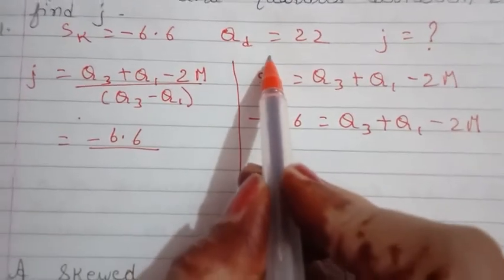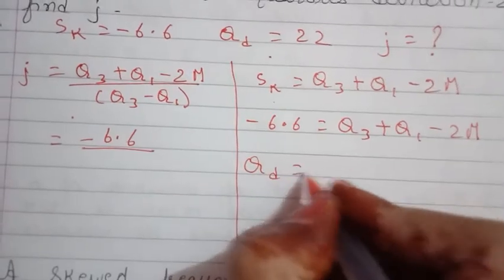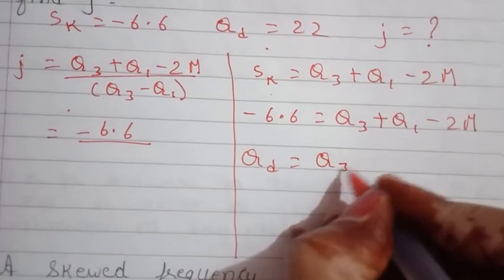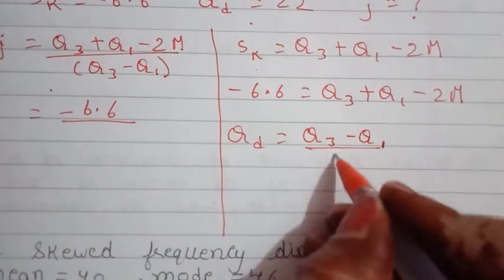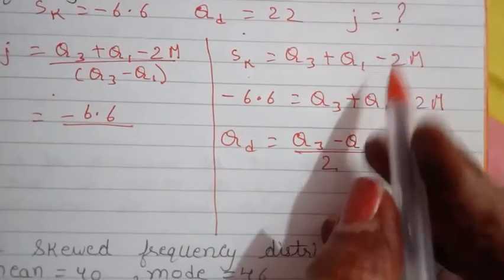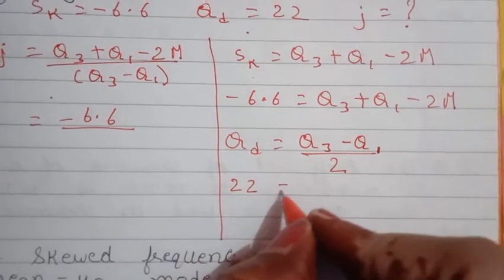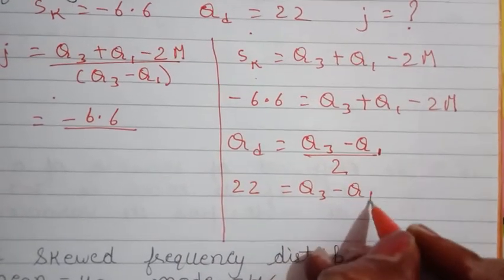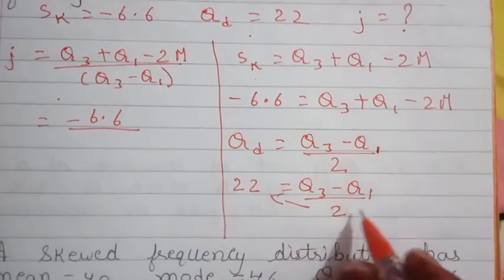Now they have given us QD, that is quartile deviation. So what is the formula for quartile deviation? Quartile deviation is equal to Q3 minus Q1 upon 2. Quartile deviation value is 22. So 22 is equal to Q3 minus Q1 upon 2. Cross multiplication here.